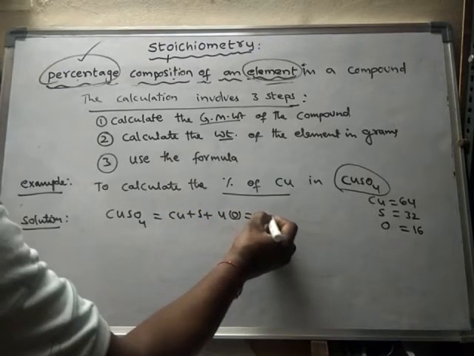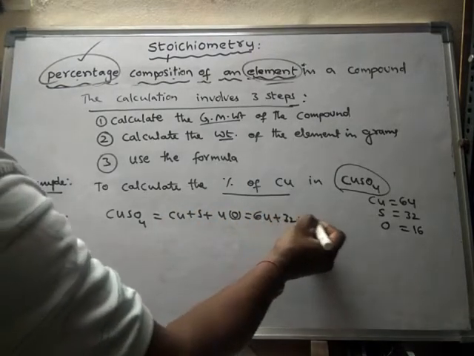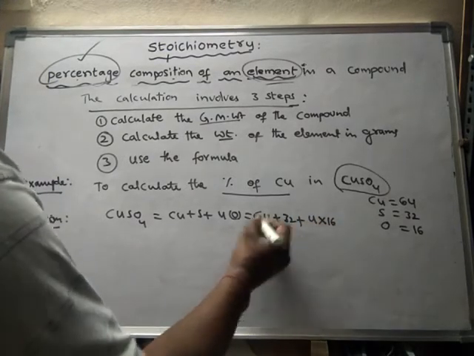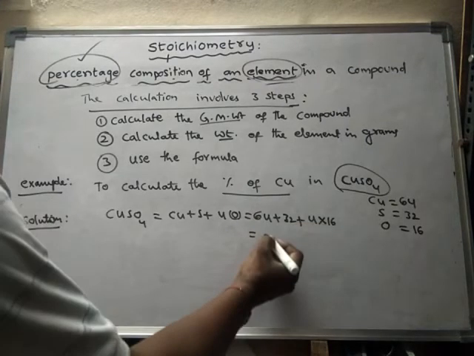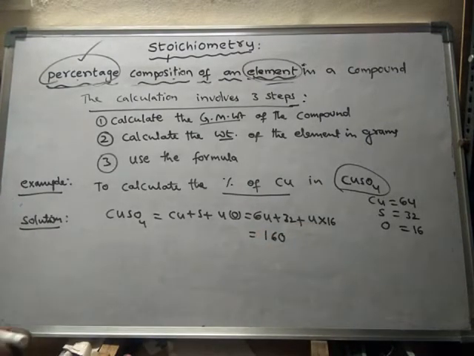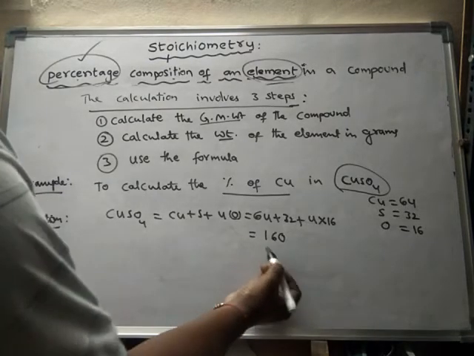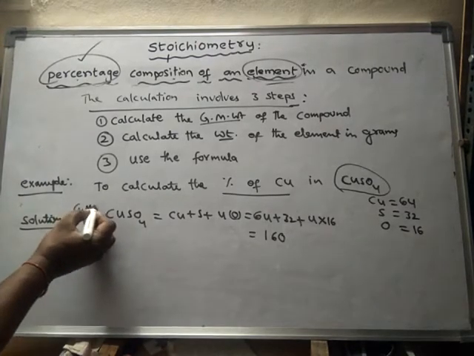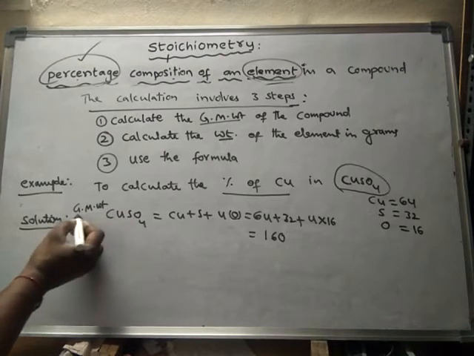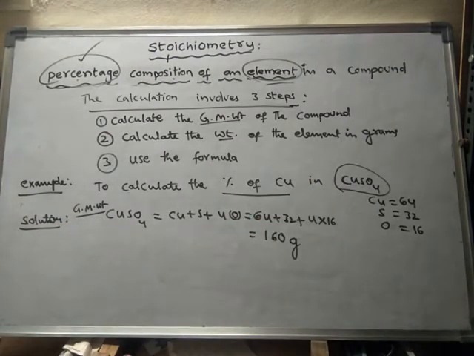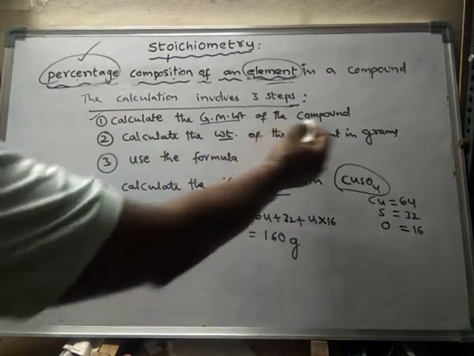So copper is 64, sulfur is 32 and 4 into 16. Altogether it will be around 160 grams. As it is gram molecular weight, we use grams.